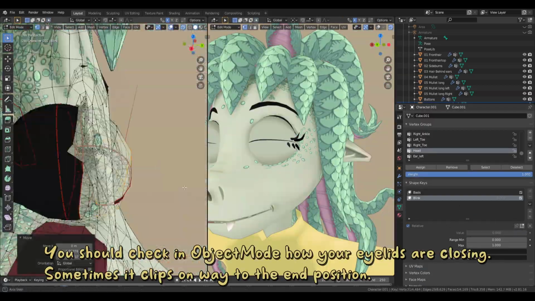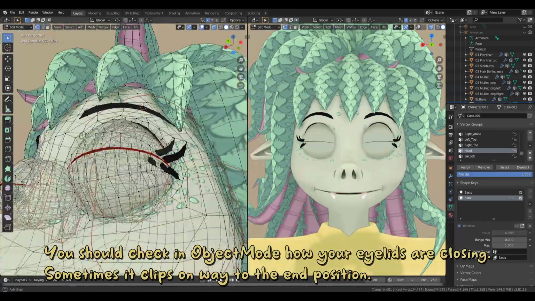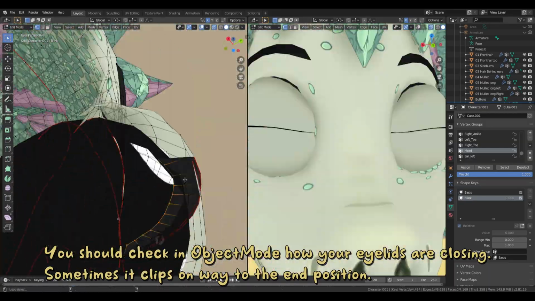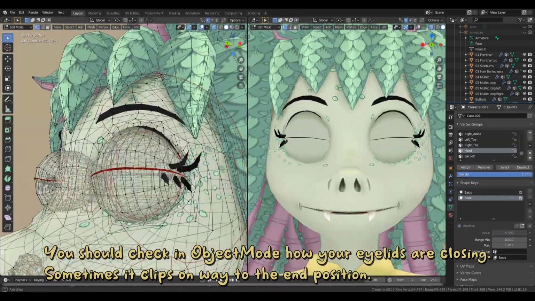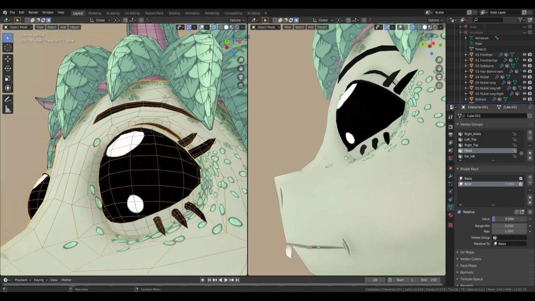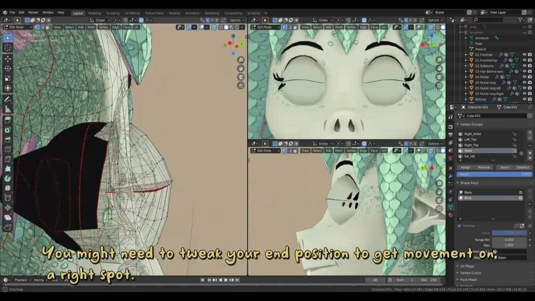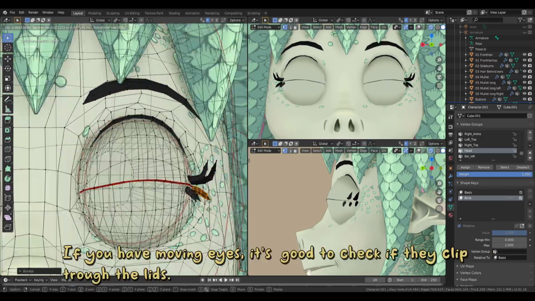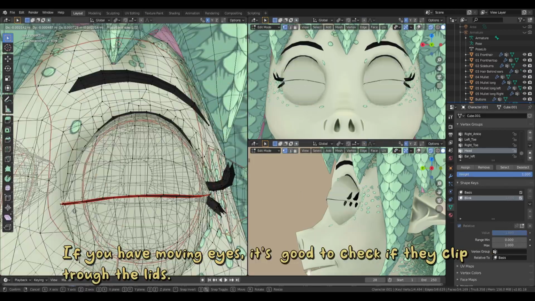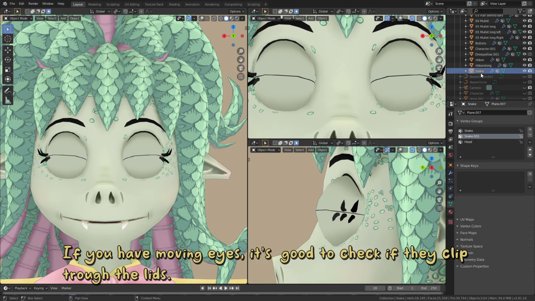You should check in object mode how your eyelids are closing. Sometimes it clips on the way to the end position. You might need to tweak your end position to get the movement in the right spot. If you have moving eyes, it's good to check if they clip through the lids.